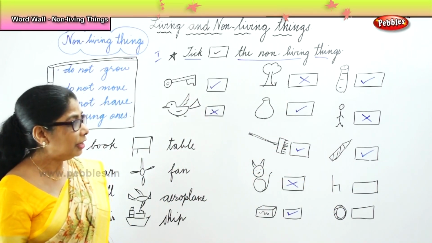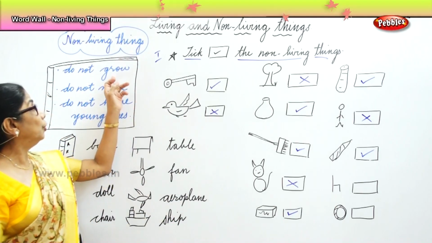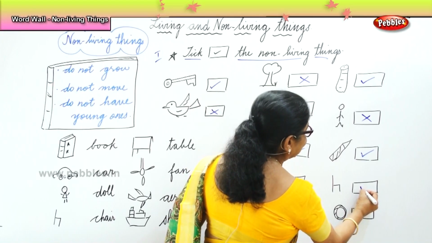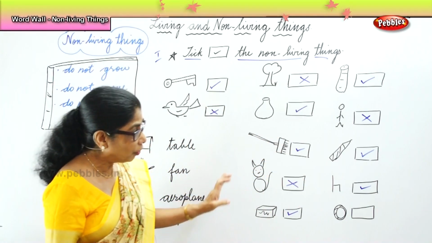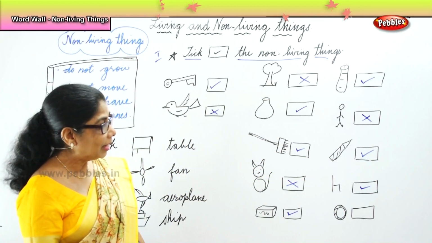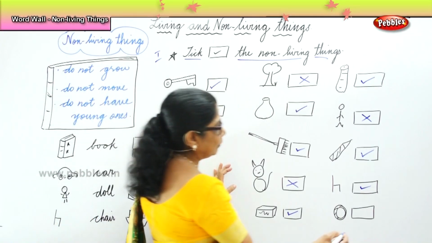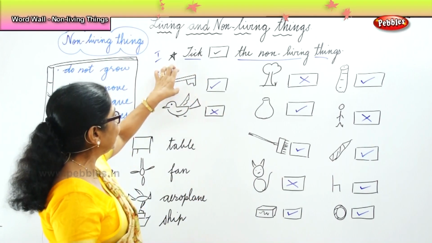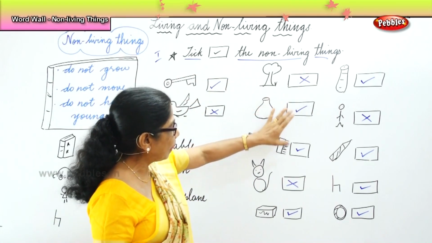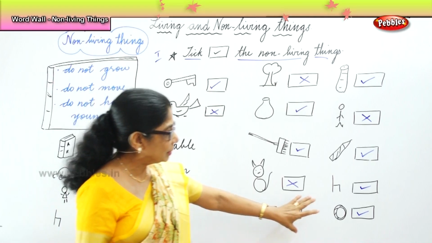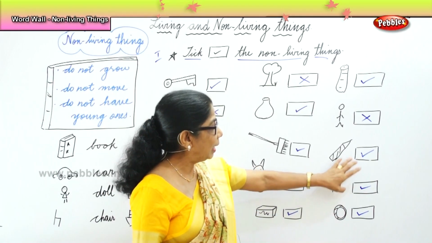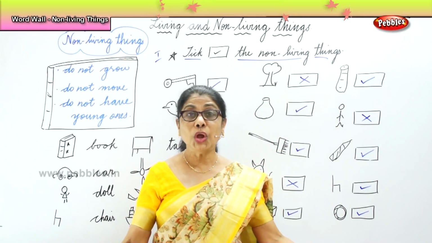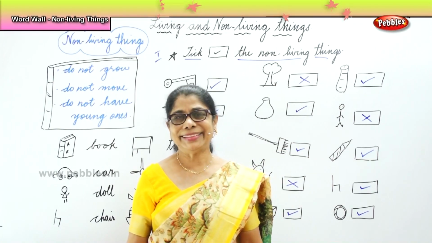The chair in your house. The chair cannot grow, it cannot move, it cannot have young ones. It is non-living. And finally, the ring. A ring cannot grow, it cannot have young ones, it cannot move, it's non-living. Now, the key, the pot, the brush, the eraser, ring, chair, pencil, and water bottle, they are all non-living things. Okay?